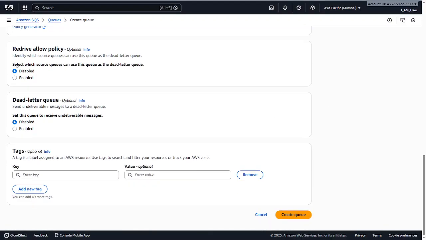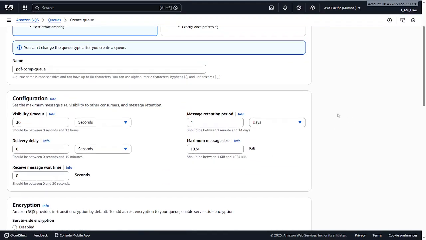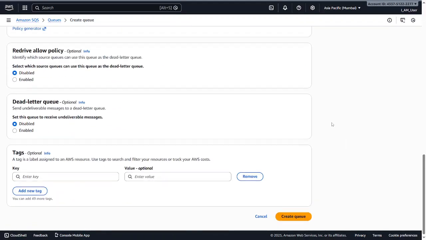And come down, and these are all dead letter queue settings, and we're going to discuss queues in a later video, what a dead letter queue means and how it works. And just press create queue. That's all we need to do. But I already have a queue based on these things, so I don't do it.